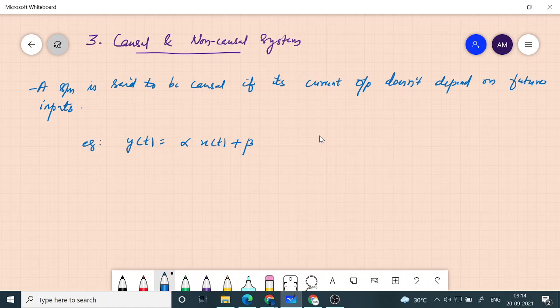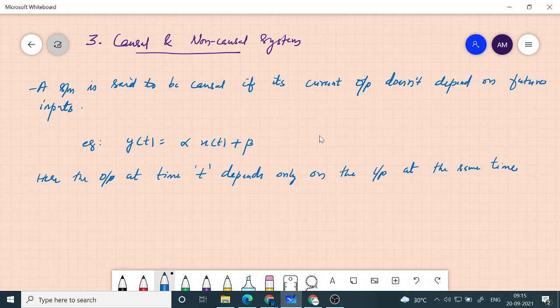So here the output at time t depends only on the input at the same time, not on the future times. So therefore it is a causal system. This way you have to argue. So that is example 1.